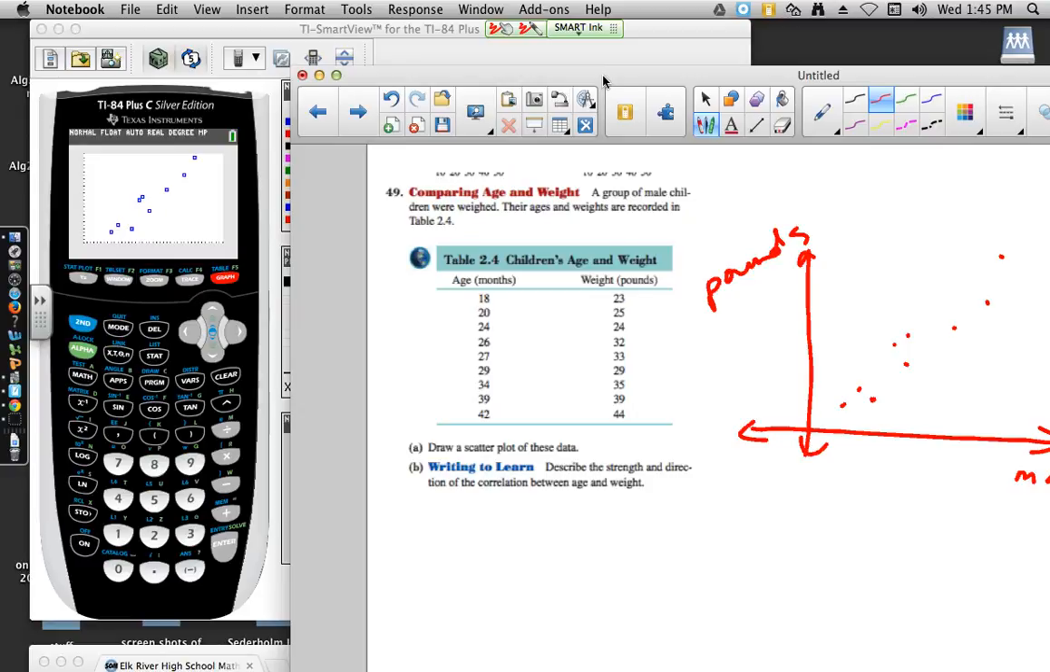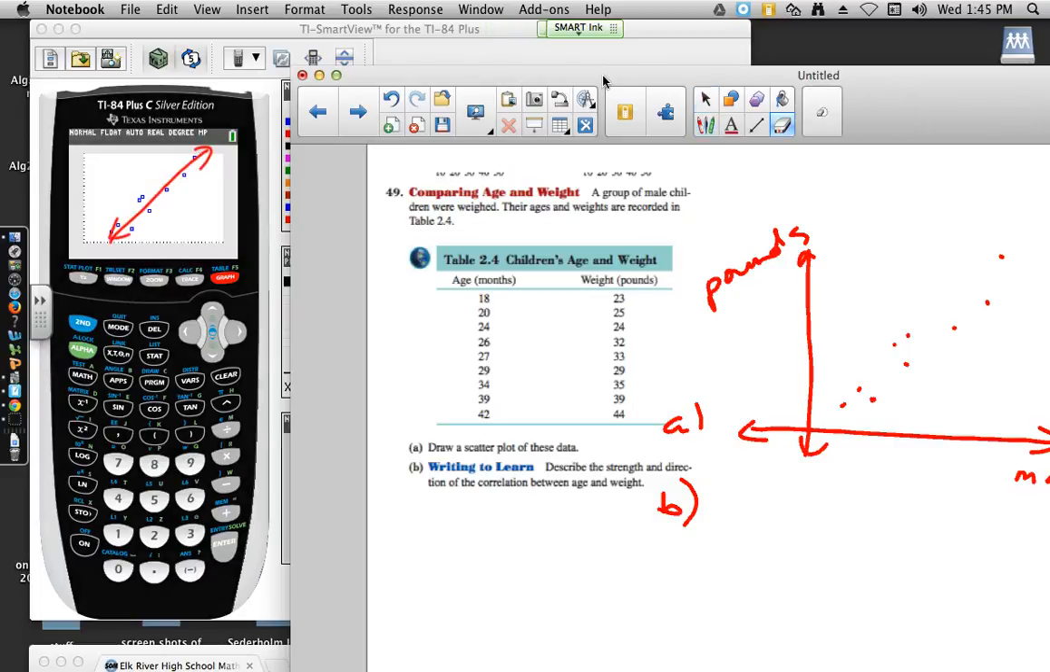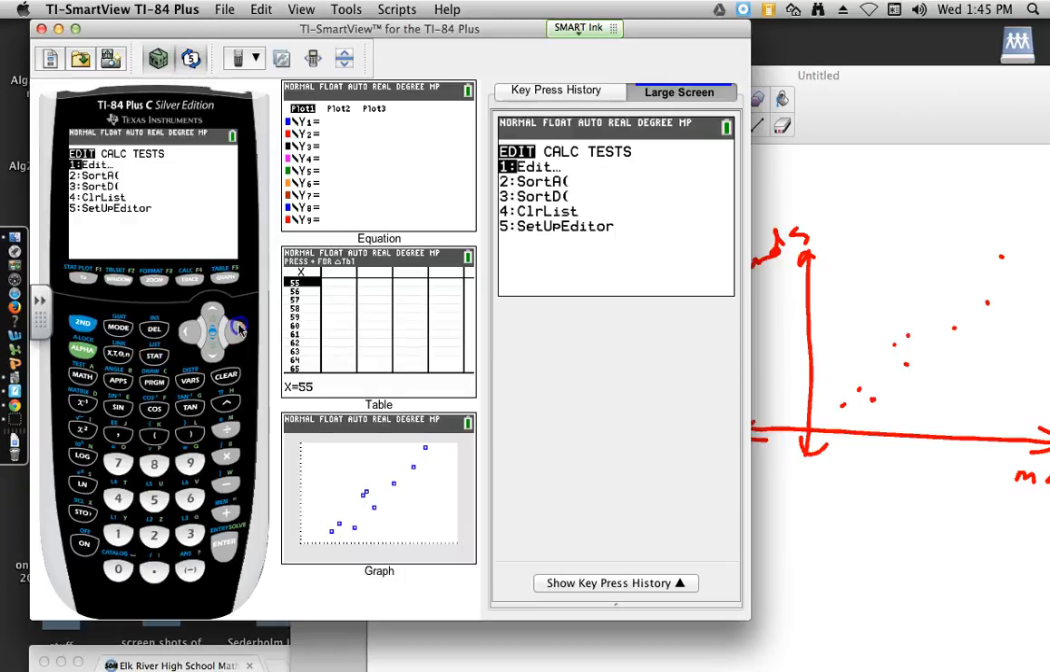And then for part B, it says describe the strength and direction of the correlation between age and weight. So at this point, I would say that appears to be a pretty strong, positive relationship. But you know what? Just to be sure, I would go ahead and do the regression, even though they didn't ask for it, and take a look at my R value. So stats, calculate, number 4, and go down and calculate.